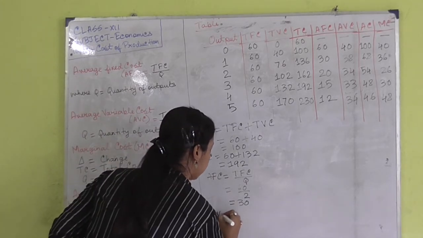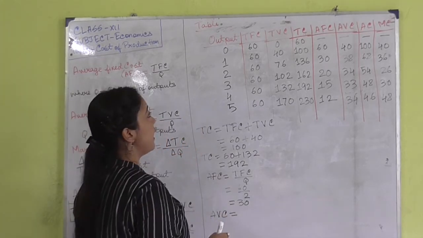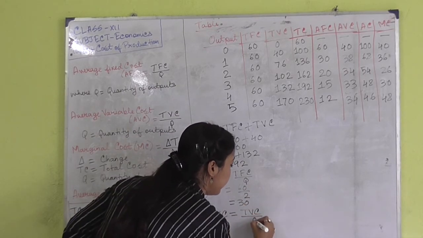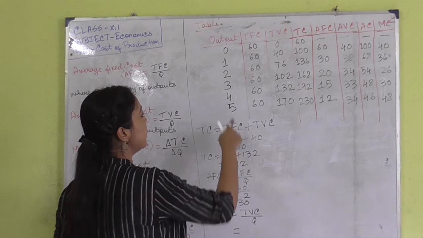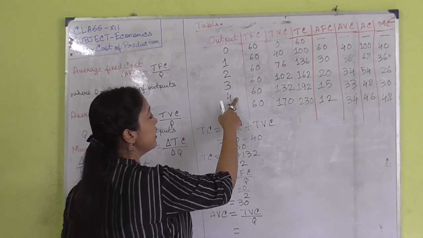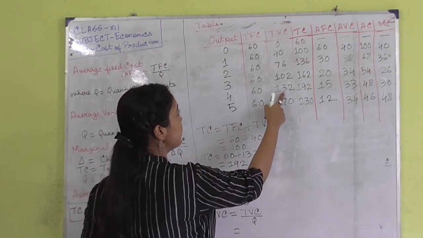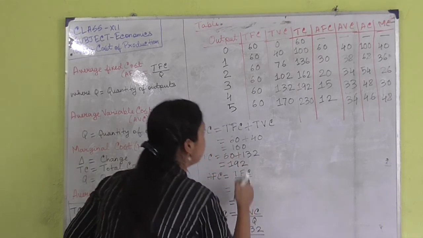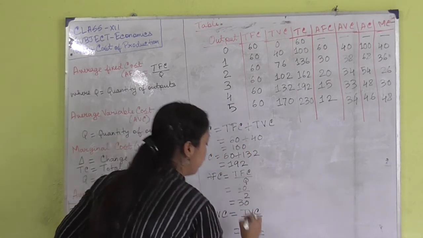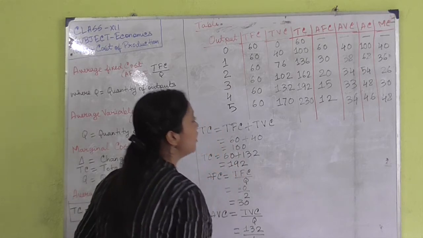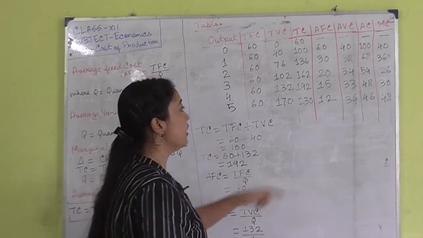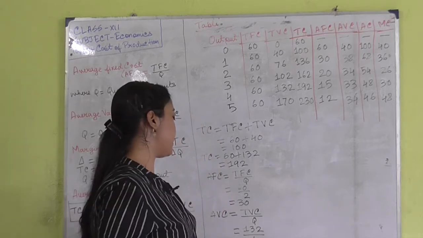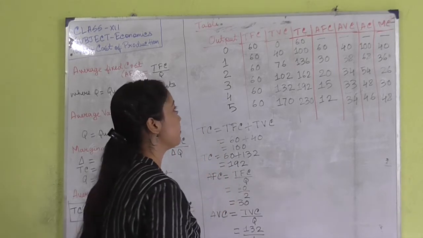Average variable cost. Average variable cost refers to total variable cost divided by quantity of output. Suppose when the quantity of output is 4, the total variable cost is 132. 132 is the total variable cost when the level of output is 4. So we will get 33 as our answer. 33 is the average variable cost.